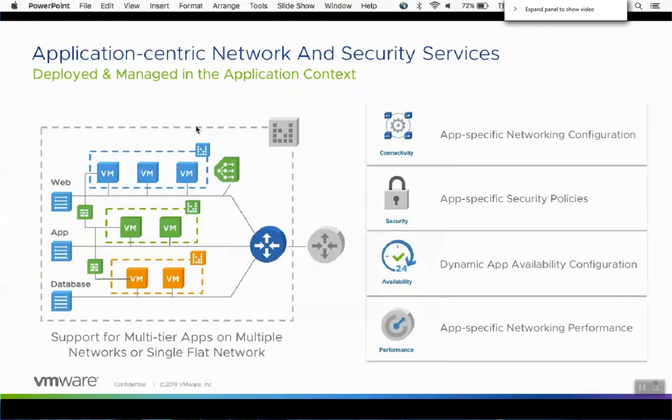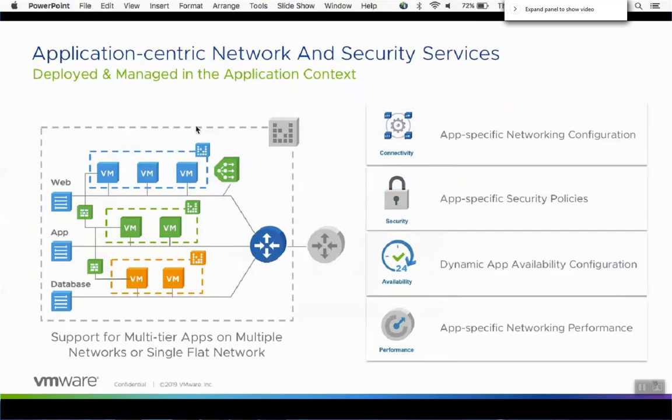And so what we're saying here is that by looking at automation, this application-centric networking and security services, it gives you the opportunity to really engage your developers and your application owners to understand that application better, because as you provide that level of automation and service, you'll get to know that application in a better way.